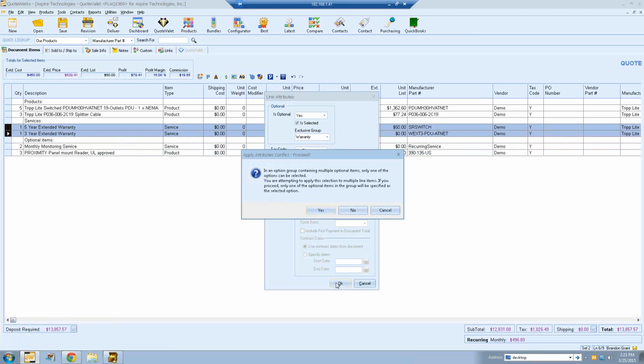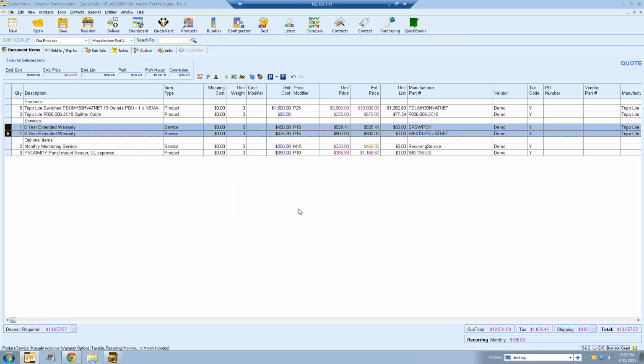So I'm going to go ahead and hit OK. And then QuoteWerks is going to pop up a window and just let you know, hey, because these are exclusive options, you can only select one of them at a time. So I'm going to go ahead and hit yes, because I do want it to have selected, and then it'll be selected for me. Now, if you look here, this 3-year extended warranty is in green. That means it's an optional item, but it's not selected. So remember, because these are mutually exclusive options, only one of them can be selected at a time. QuoteWerks by default will always choose the first one. So if you always want the first one to be selected in your mutually exclusive group, make sure that's the first one in this optional setting here.